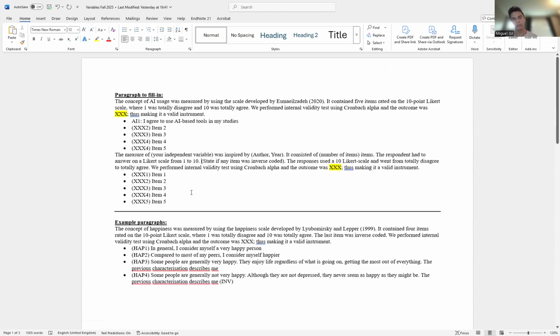And once you finish, just upload the file, one Word file with these two paragraphs. That's it. That's everything for lab one.